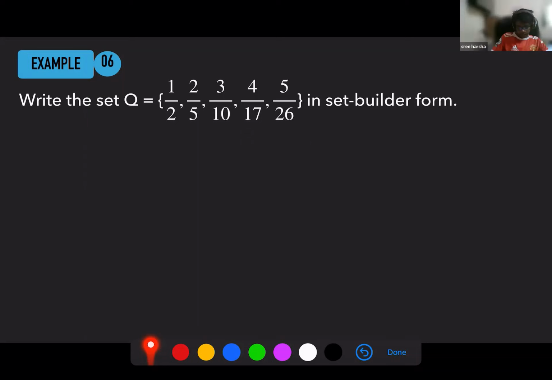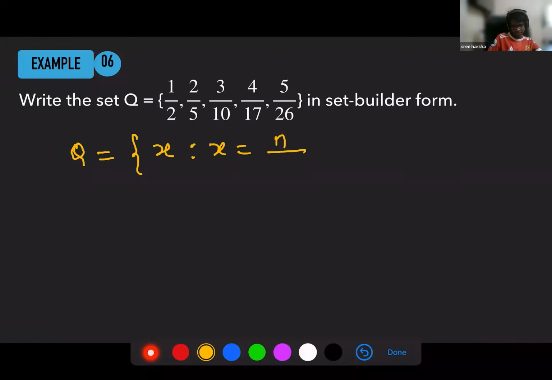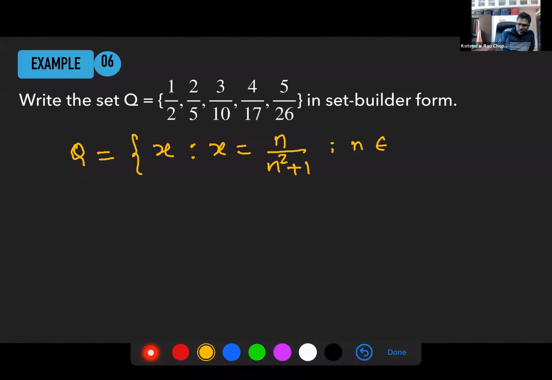Harsha, tell me. The x is n by n square plus 1. Okay, so you're writing Q as the set of all x such that x is n by n square plus 1, and n belongs to natural numbers, and n is greater than 0 and less than 6. Very good.